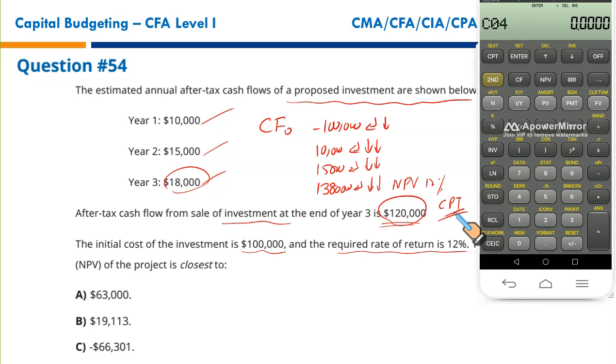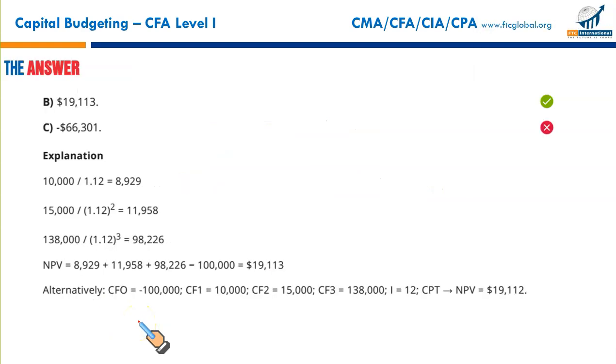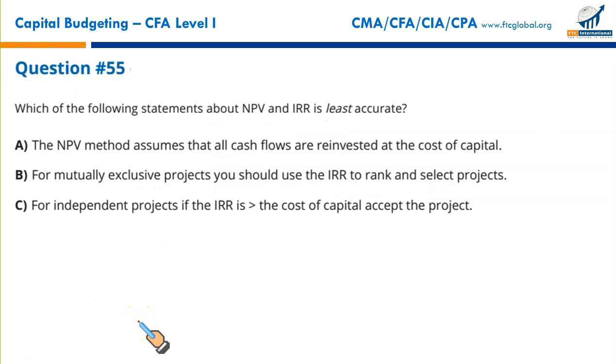Now press NPV, give the discount rate, that is 12%, enter, down arrow key, press CPT, and there we go. 19,112.15, and that is closest to option B. And that's your correct answer. B it is.